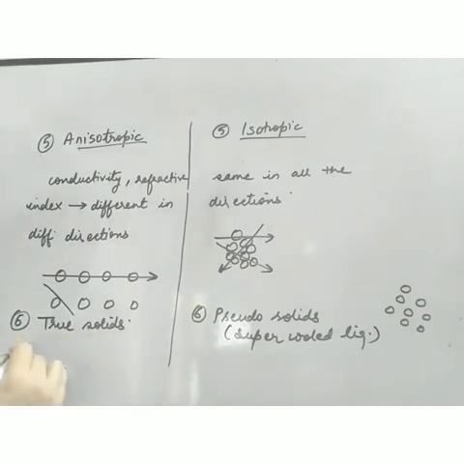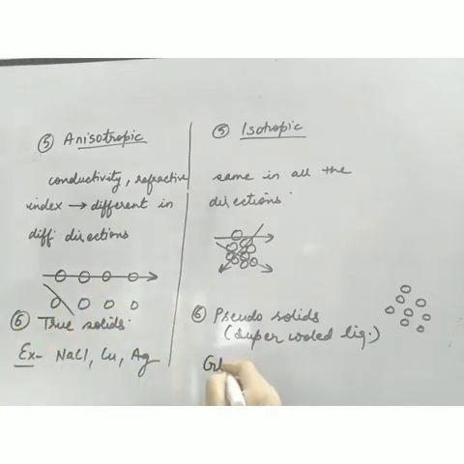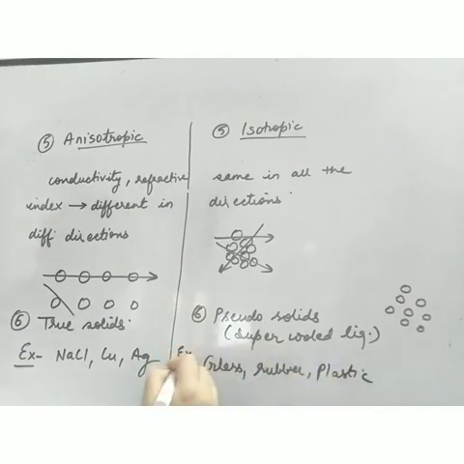Now what are the examples here? NaCl, copper, silver, all your solid substances you can write here. And what are the examples of amorphous solid? Glass, rubber, plastic. Now these are the examples here. So they look like solids, but the internal arrangement is similar to liquids.